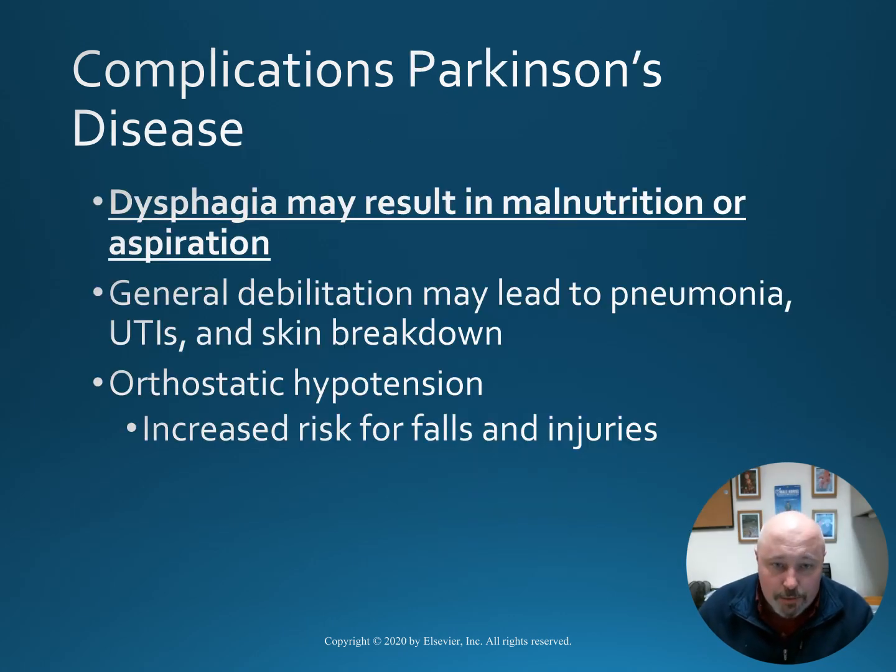Other complications of Parkinson's include dysphagia that may result in malnutrition or even aspiration pneumonia. The general debilitation may lead to pneumonia, UTIs, and skin breakdown, as well as orthostatic hypotension being another major concern, as it could increase the risk for falls and injuries in a patient that may already have impaired coordination.